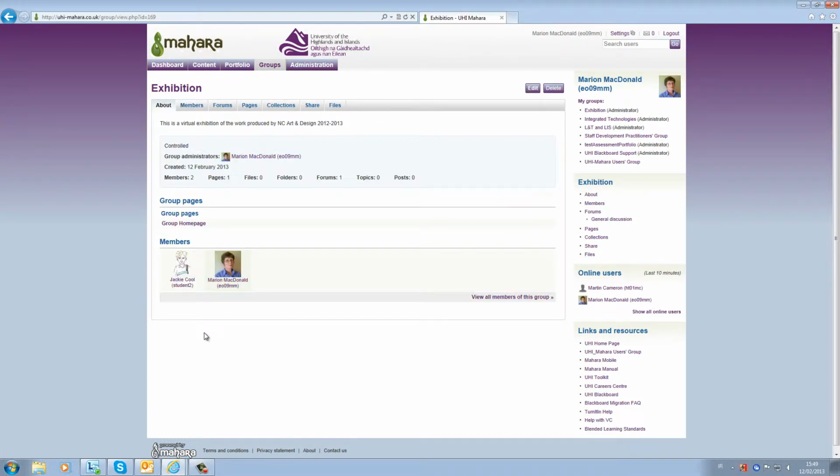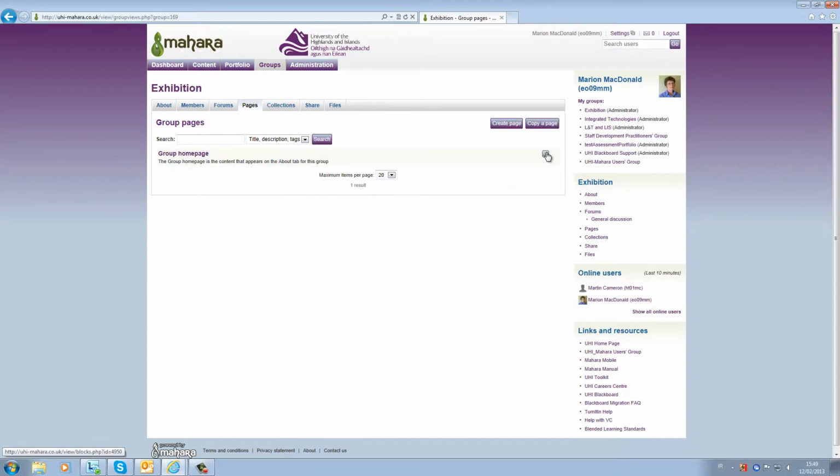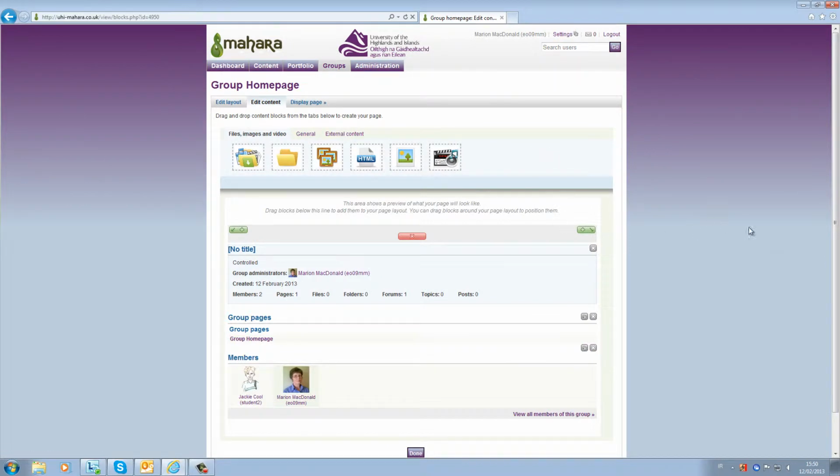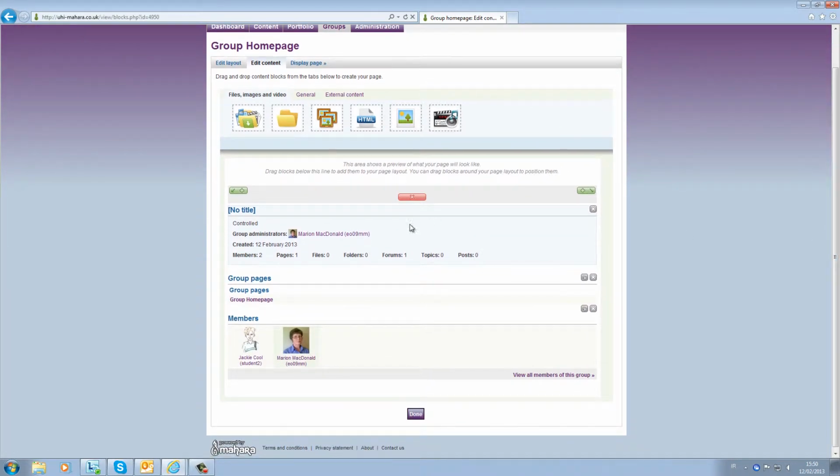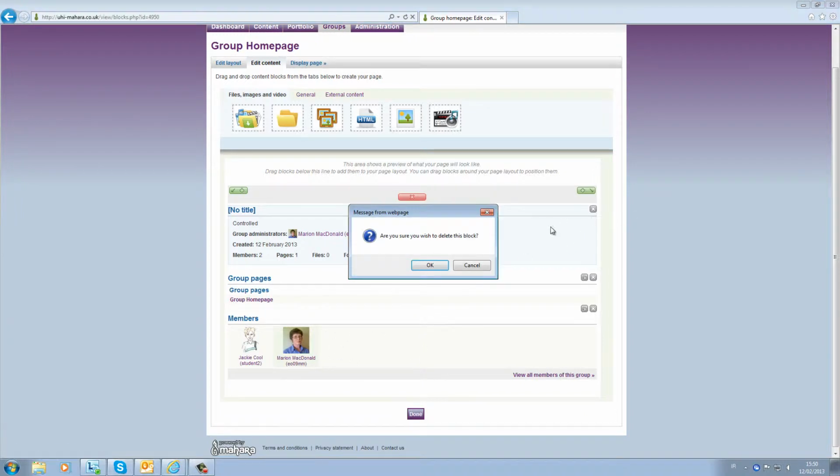What we are currently looking at is the group home page, and I think it would be a good idea if this became our portal to the virtual exhibition. I would propose removing latest forum posts, members, and group pages and starting afresh. To do that, we need to click on the Pages tab and use the pencil icon to edit the group home page. I'll remove most of the blocks on the page so that we're left with a blank space.